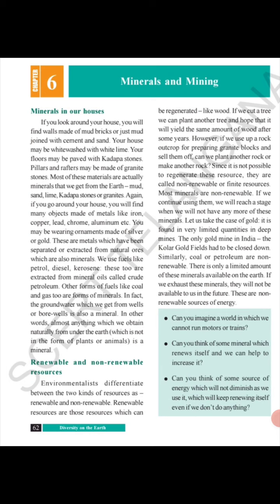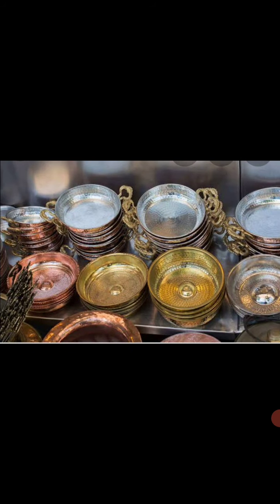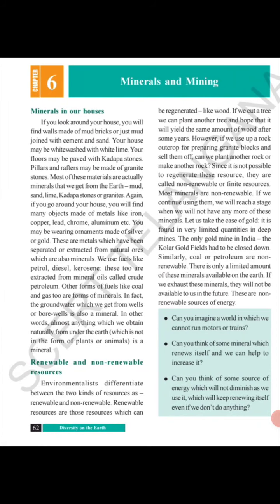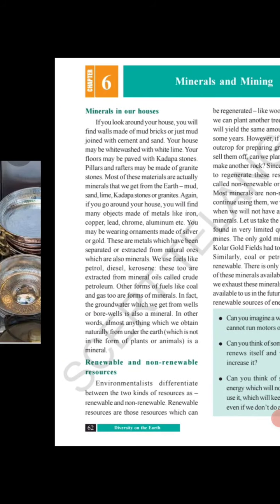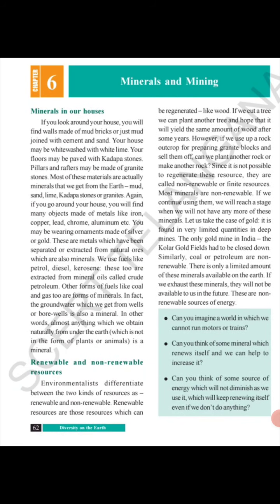Environmentalists differentiate between the two kinds of resources as renewable and non-renewable. What are renewable resources? Renewable resources are those resources which can be regenerated, like wood. If we cut a tree, we can plant another tree and hope that it will yield the same amount of wood after some years.